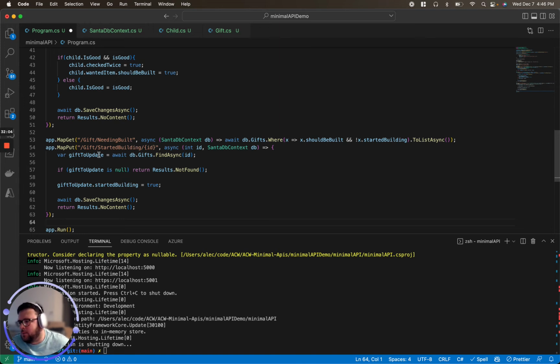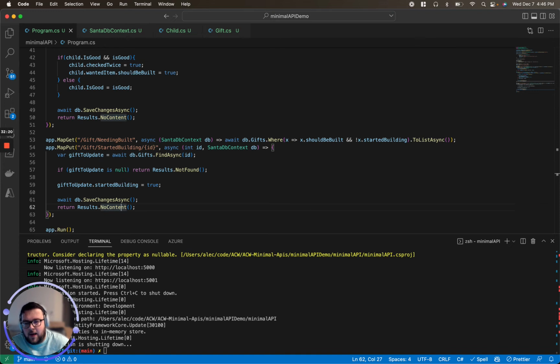We're doing the same process as up above. We're going to try to get the gift by ID. If we don't get it because it's not found, we'll return not found. Otherwise, we'll update it to true. Since we're already tracking the entity, we can just do save changes and we'll return no content.